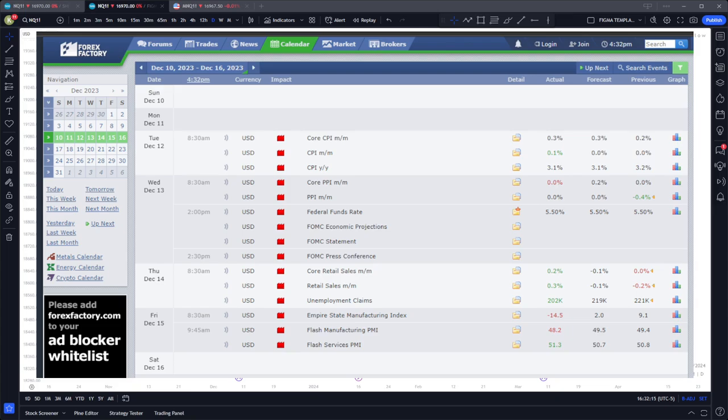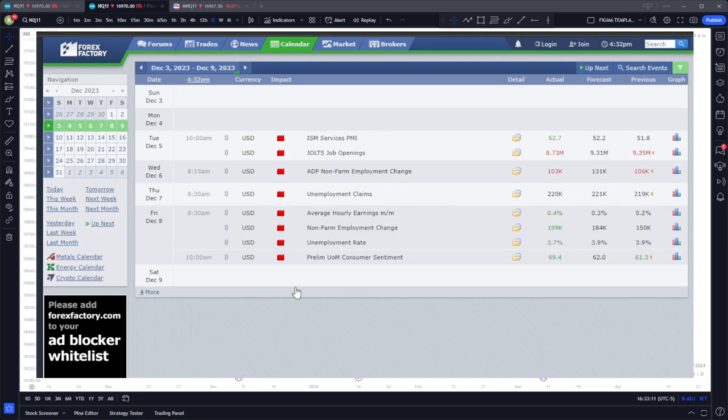The other news driver that we consider high impact is going to be the FOMC news at 2 p.m. So if we take this weekly economic calendar right here, we can see that we have high impact news on Tuesday. We have high impact news on Wednesday, not only at 8:30, but also the FOMC meeting at 2. We have high impact news on Thursday, and we also have high impact news on Friday.